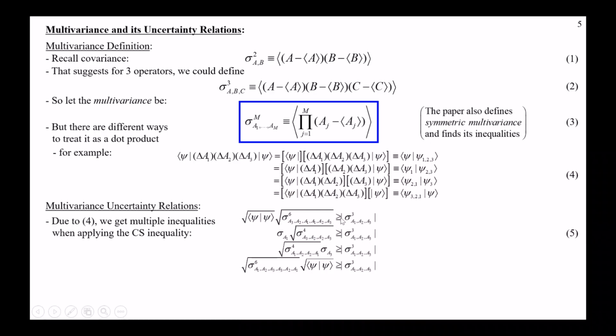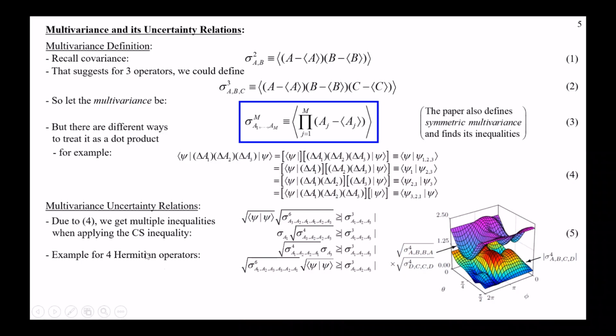So this gives us lots of different Cauchy-Schwarz inequalities, which is more than the original. And if we just looked at 2 operators, we would get the Schrödinger relation, but we'd also get 2 additional relations as well, and the paper shows that. So we look at an example for 4 Hermitian operators.